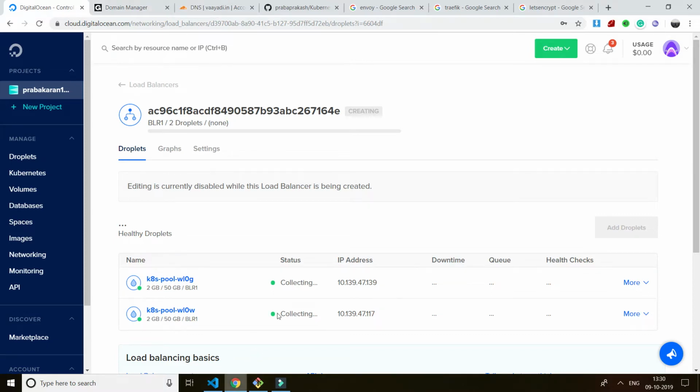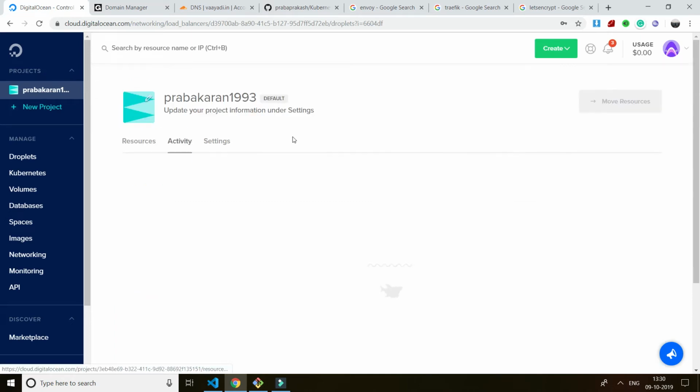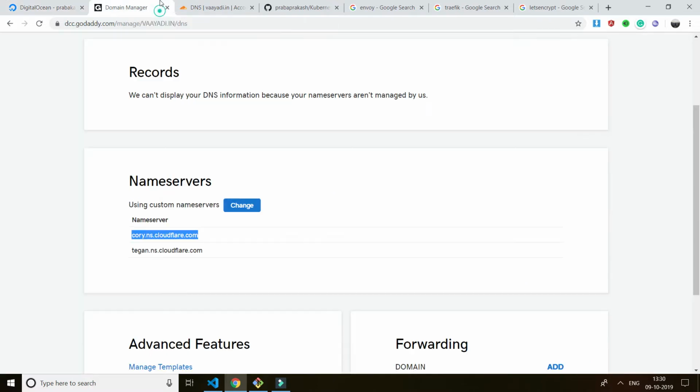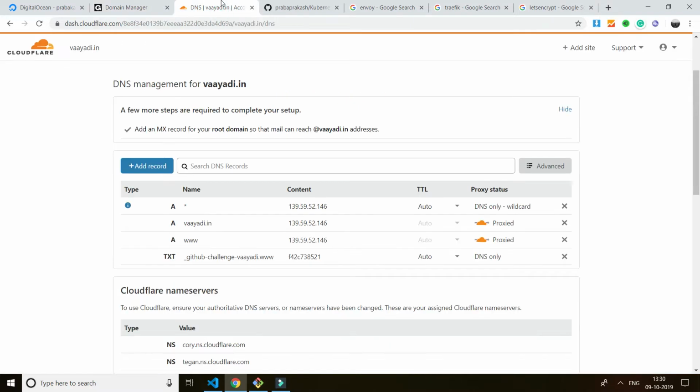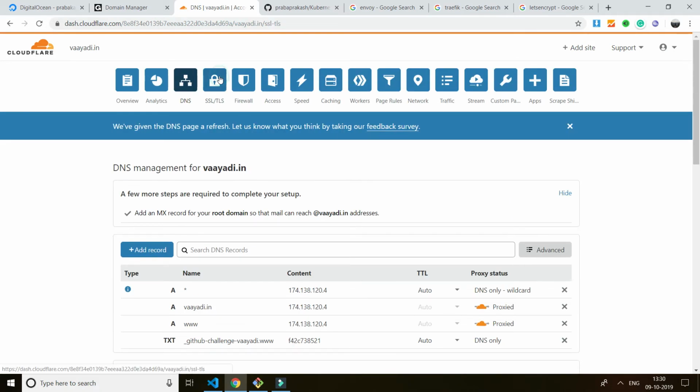So before that, we'll see what I'm going to do next. I got my IP. It's very new, 174. I have a domain name which I bought on GoDaddy and mapped the name server to Cloudflare, which has the fastest name server resolution around the world. So I'm putting that in the A record, changing it accordingly and saving it. That's it, I think it's done.